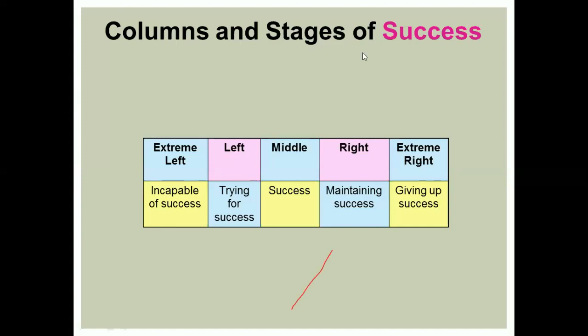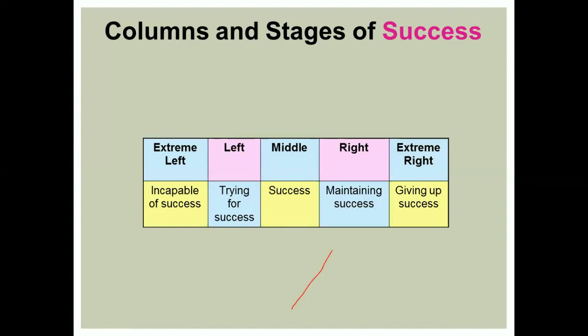Similarly, the columns also have particular characteristics, where you can relate them with the capability of getting success, maintaining success, and giving up the success. On the extreme left of the columns, you will see incapable of success. They are completely incapable. They don't have the capacity.